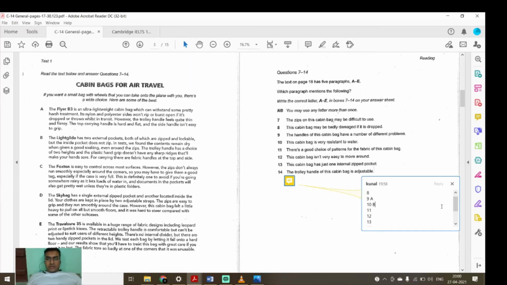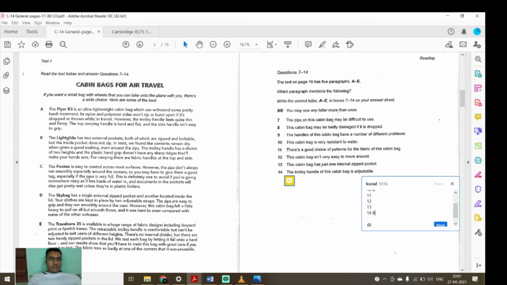I will write in 14 also B. So I have got B here. Now anything else? No, I don't think anything else in B is there. So we'll go to C, section C now.